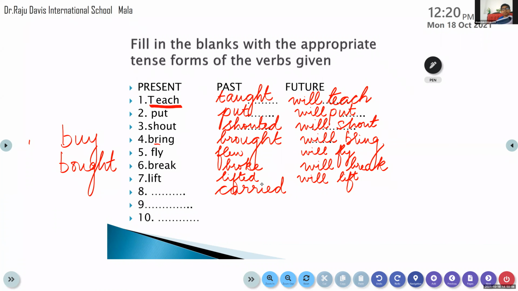Carry. Carry, yes. Carry, okay. It is C-A-R-R-Y. And what is the future tense of it? Will carry. Very good. Will carry. Yes. Please do write it.